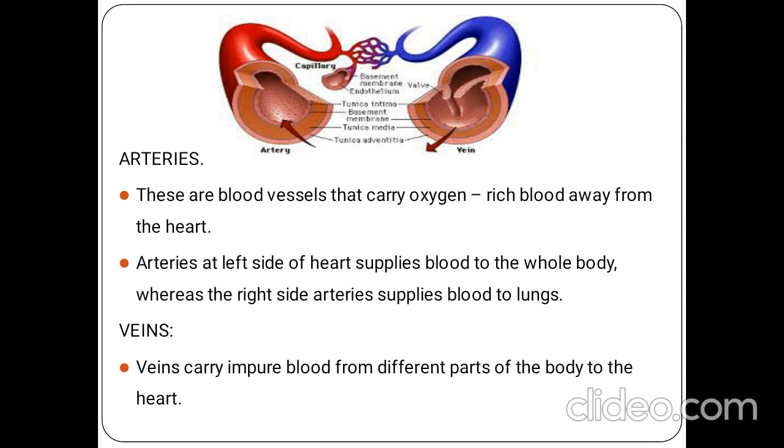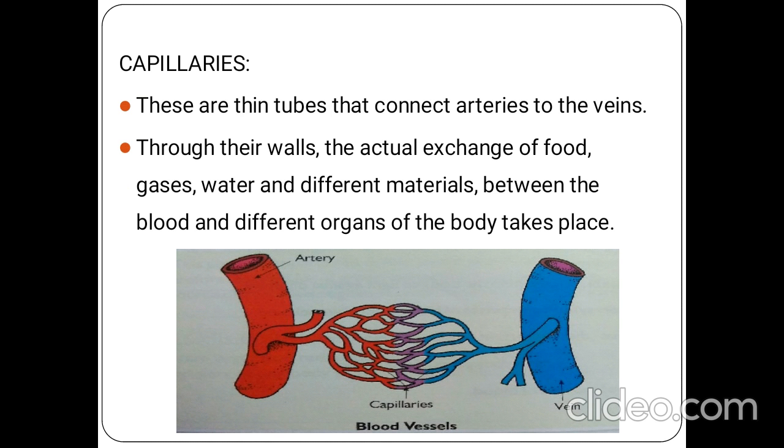Okay, then capillaries, these are the thin tubes that connect arteries and veins as shown in this picture. Children, see this picture. In this picture, the red color vessel is the artery and the blue color vessel is the vein.